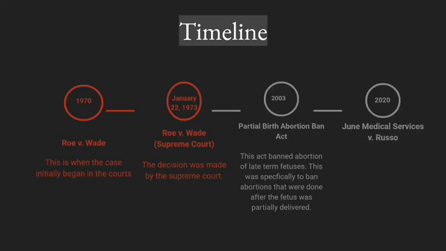So here's the timeline explaining how the case of Roe versus Wade started and how it's being affected in today's world. So in 1970, Roe versus Wade, this is when the case initially began in the courts. And then on January 22nd, 1973, this is when the Supreme Court made their decision.